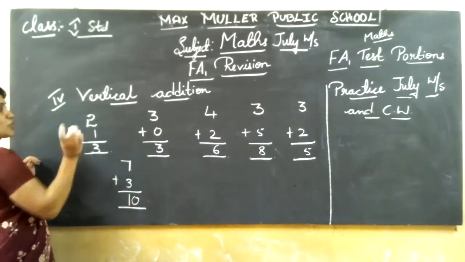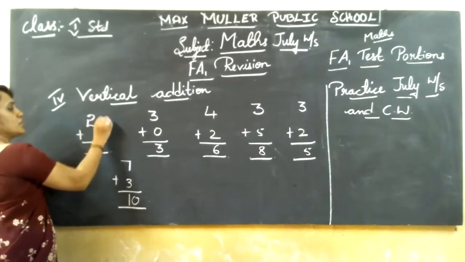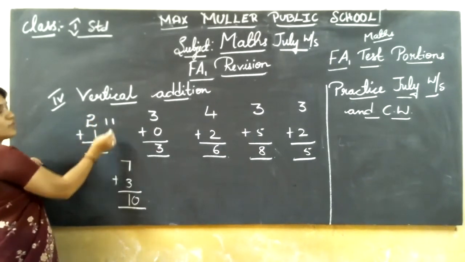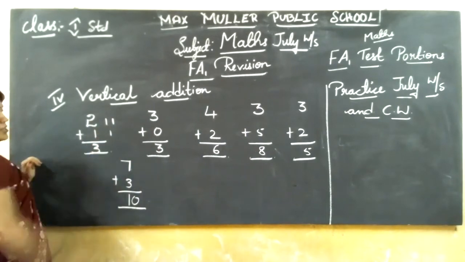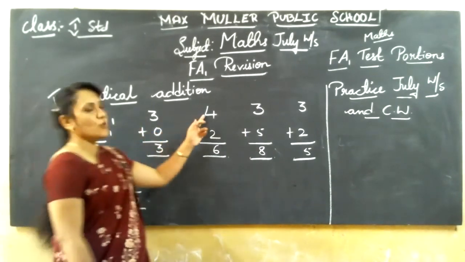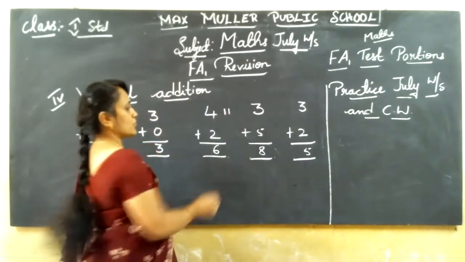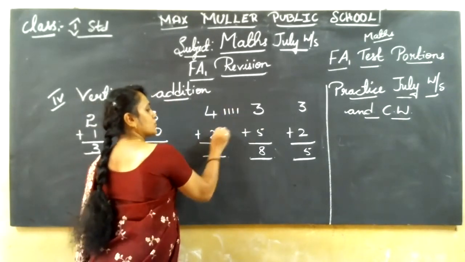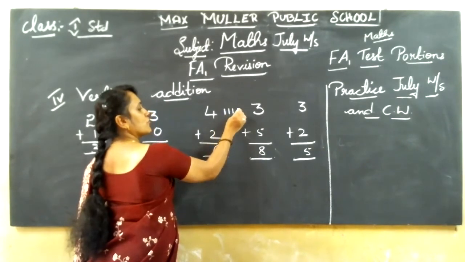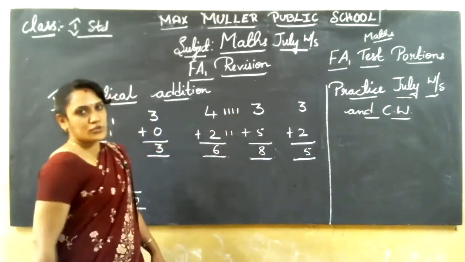This main also, I taught you in 2 methods. You can do that also. 2 means draw 2 lines, 1 means draw 1 line. 1, 2, 3, write it. 3 plus 0, 3 only. 4 means 4 in the mind, keeping 2 fingers, that also you can do. Otherwise, draw lines: 2 is there, 2 lines. Count 1, 2, 3, 4, 5, 6. Like that also you can do.